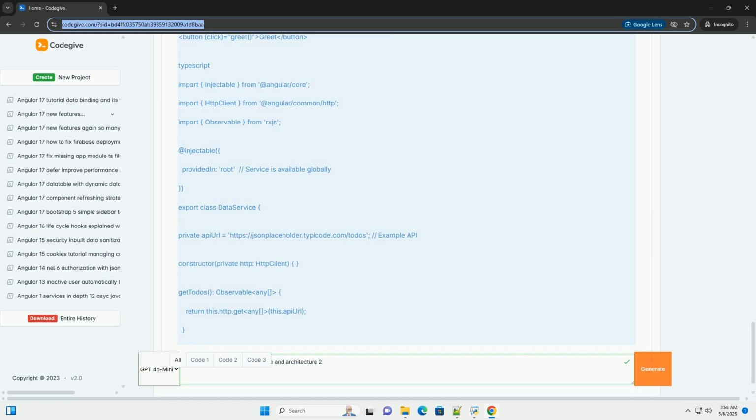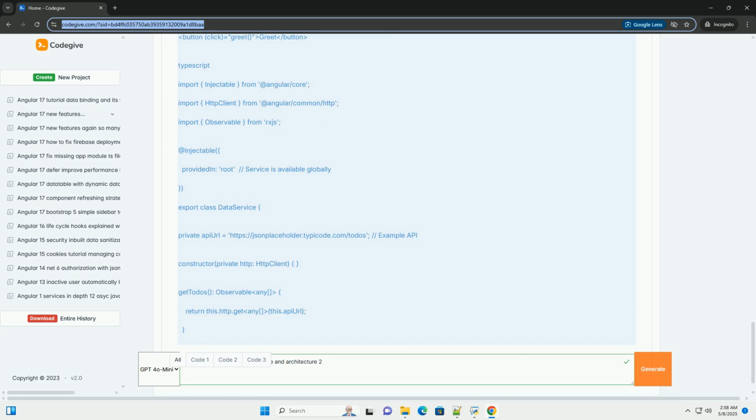Components. Components are the building blocks of your UI. Each component controls a portion of the screen and handles user interactions. Services. Services provide reusable logic that can be injected into components. They are typically used for data access, authentication, or other business rules. Routing. Routing enables navigation between different views, components, in your application. The router module is used to configure routes.